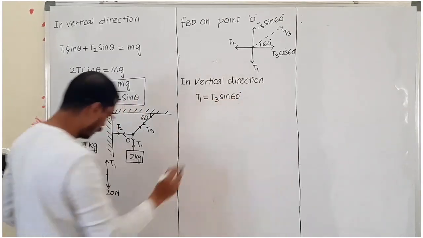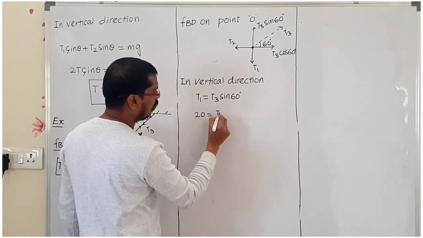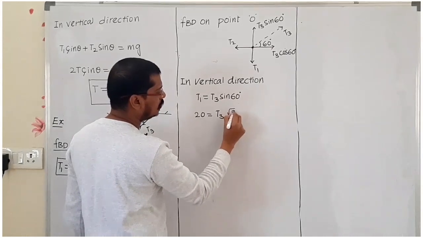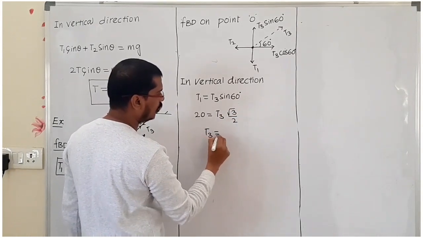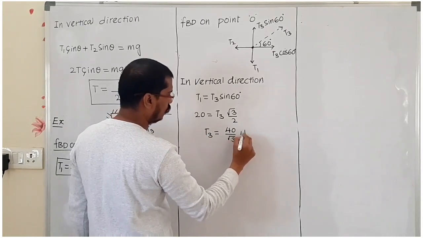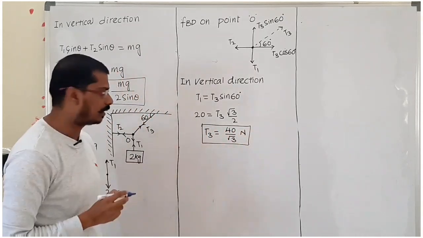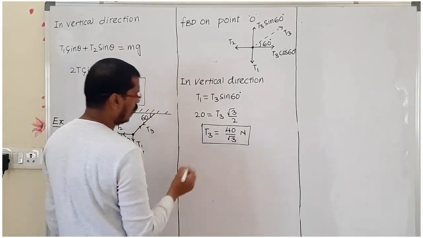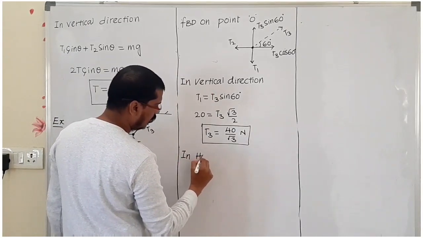Here T1 we got it, 20 Newton, then T3 sin 60 we can write root 3 by 2. Then T3 equals, we got it, 40 upon root 3 Newton. This much tension is acting in the T3 direction. Now we have to find out the T2 value. Now again we can use it in horizontal direction.